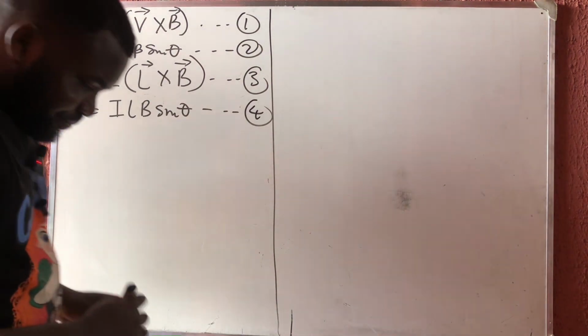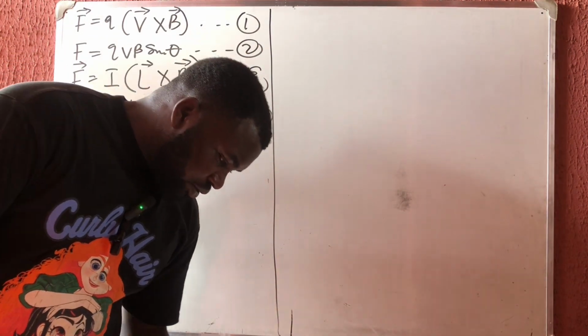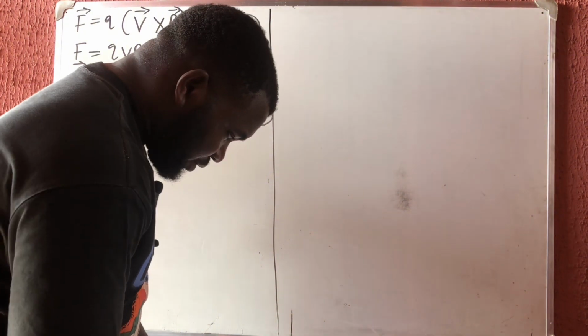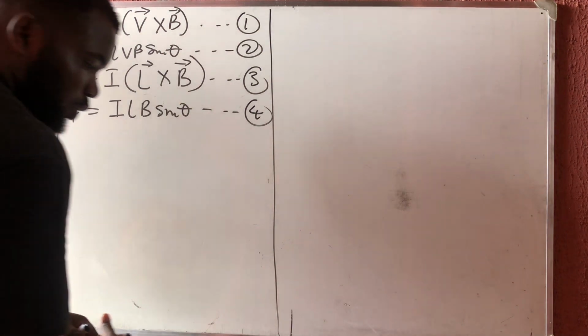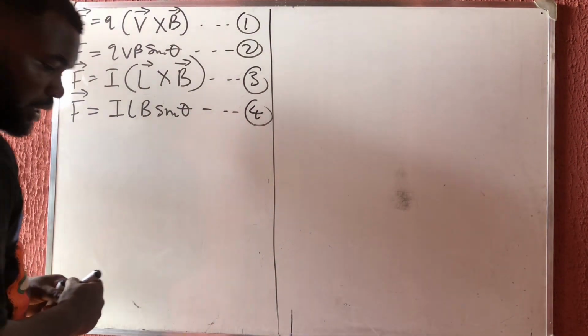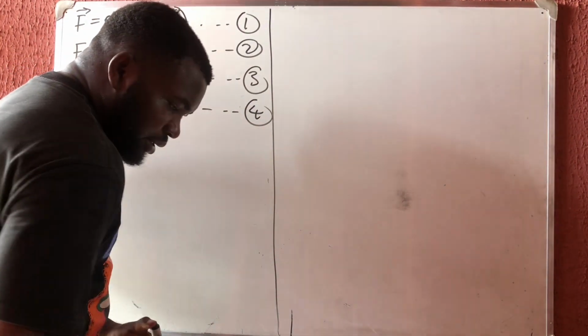Okay? Now, there's another thing I need us to do. Let us talk about some little things. Now, let's talk about velocity. When we want to get the velocity selector of a moving charge.